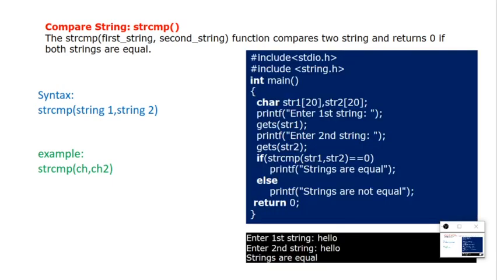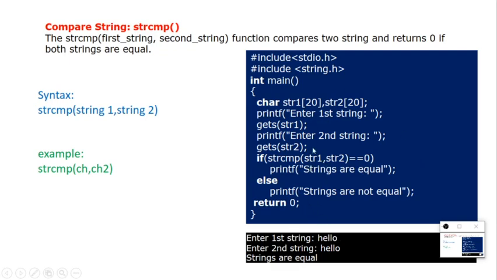Let us see a small example. It is asking to enter the first string, so I have entered hello. It is asking again to enter the second string, I have entered hello. I have taken both the same because I want to see what output we will get.